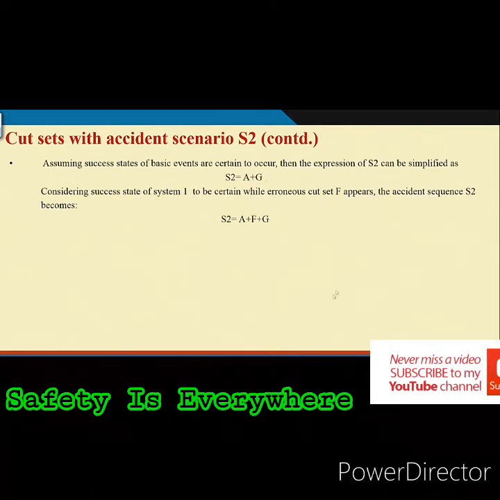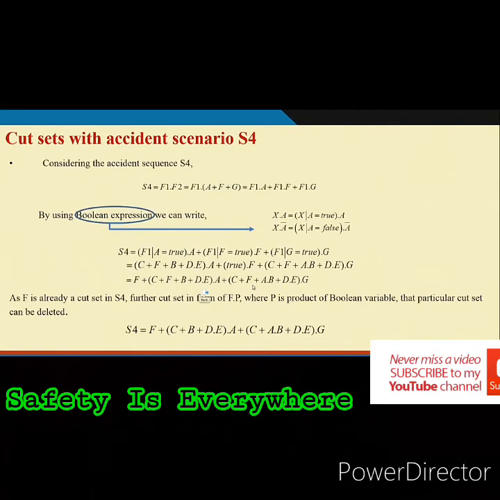Let us go for sequence 4. In sequence 4, both the systems fail. So, you know F1, and the cut sets for F2 are A plus G. So, write down F1 A, plus F1 dot F, plus F1 dot G. You can multiply and finally go forward, and you will ultimately land up with some cut sets, which will definitely be correct cut sets.